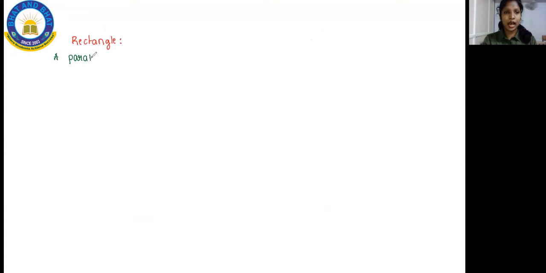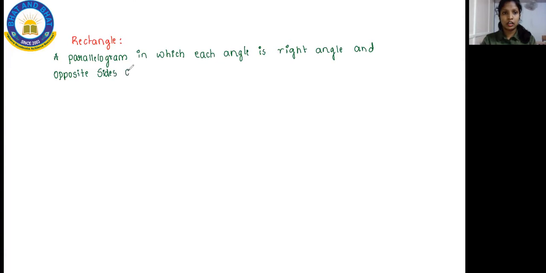A rectangle is a parallelogram in which each angle is a right angle, and opposite sides are equal. So this is what we are going to call a rectangle.